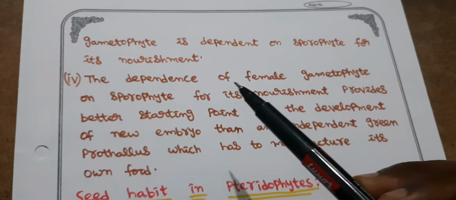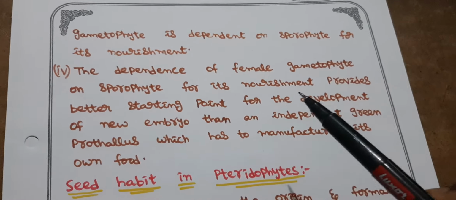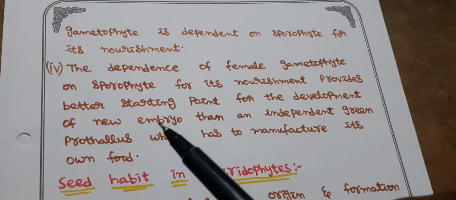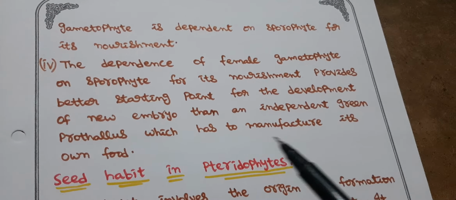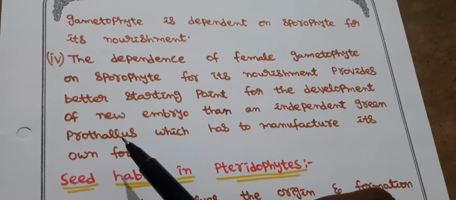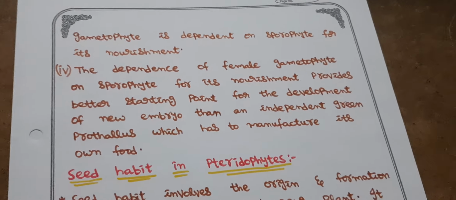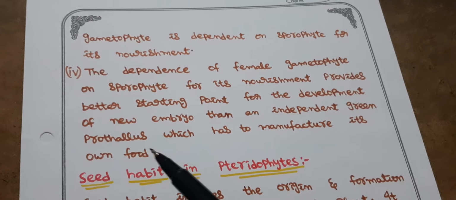The dependence of the female gametophyte on the sporophyte for its nourishment provides a better starting point for the development of a new embryo than an independent green prothallus which has to manufacture its own food. First of all, prothallus is not a different word. Gametophyte is also known as prothallus. To tell that, I have just introduced this word here, that's it.